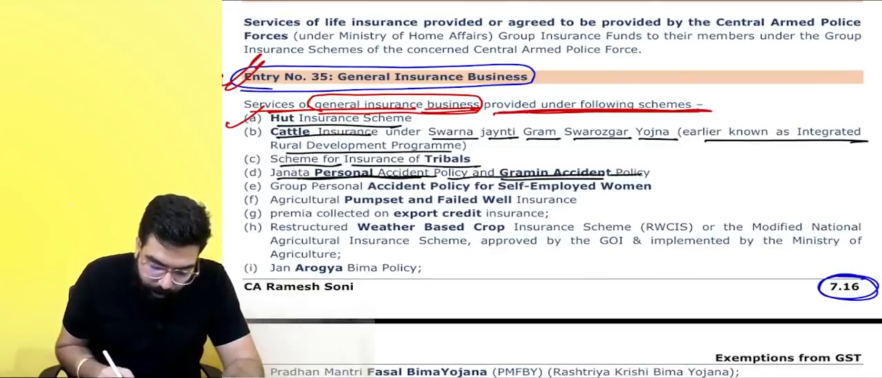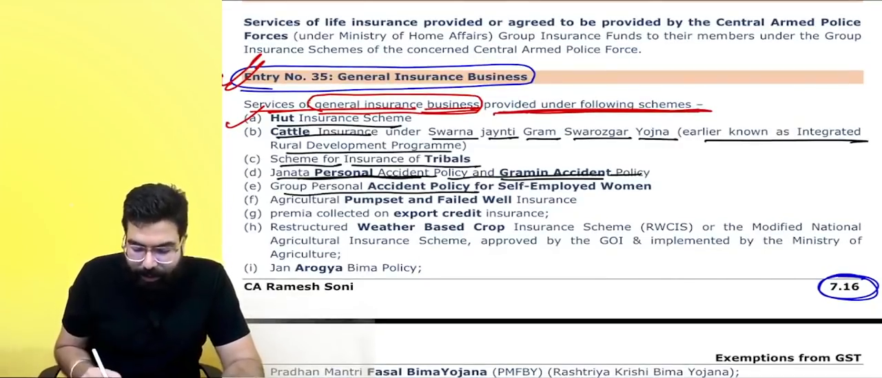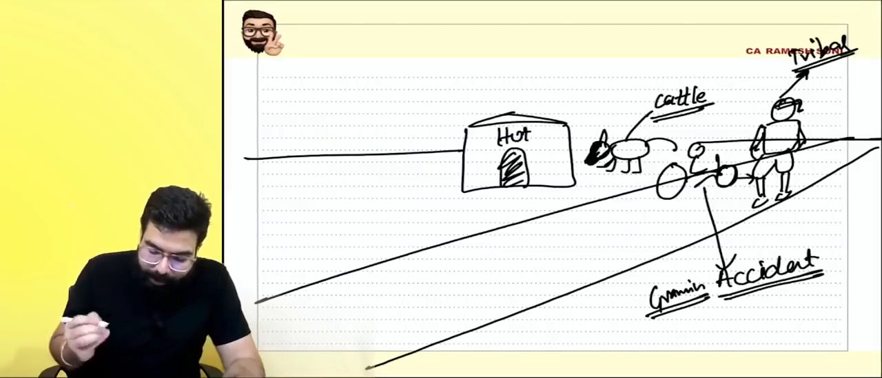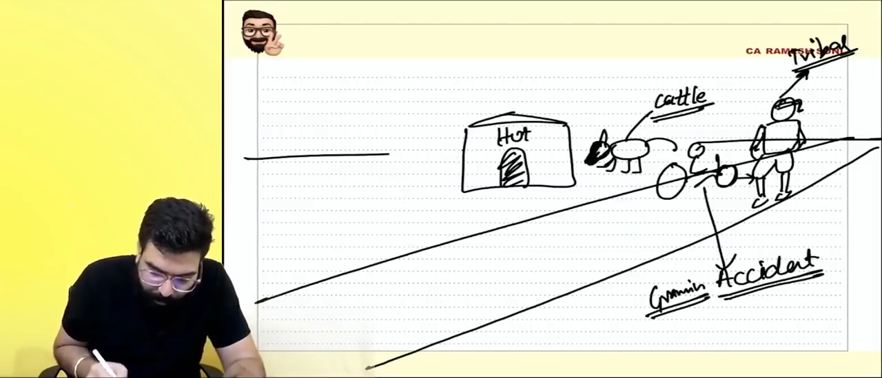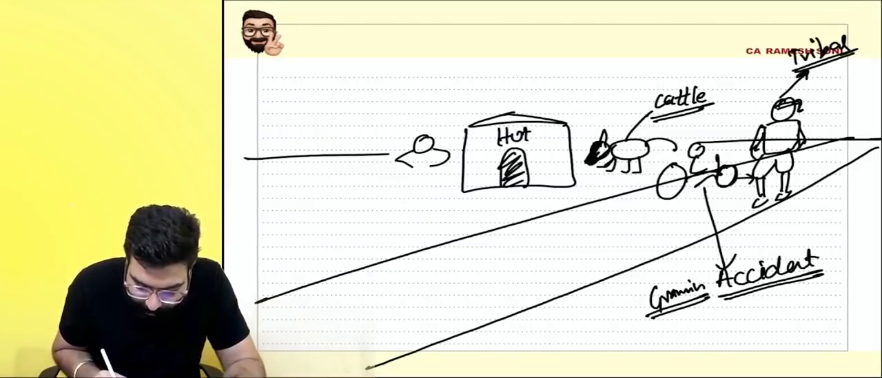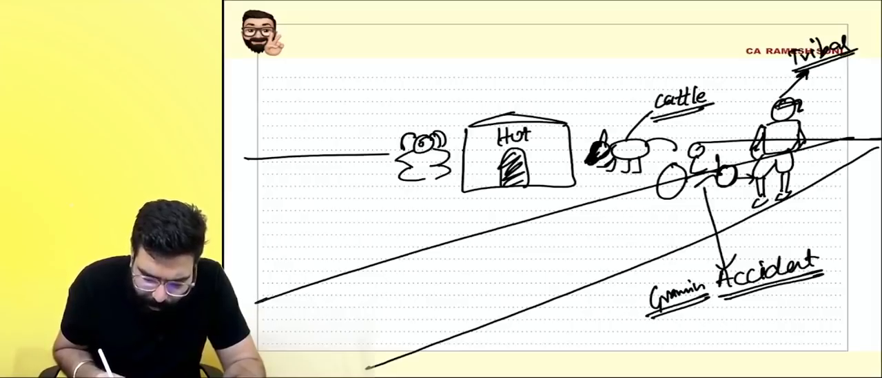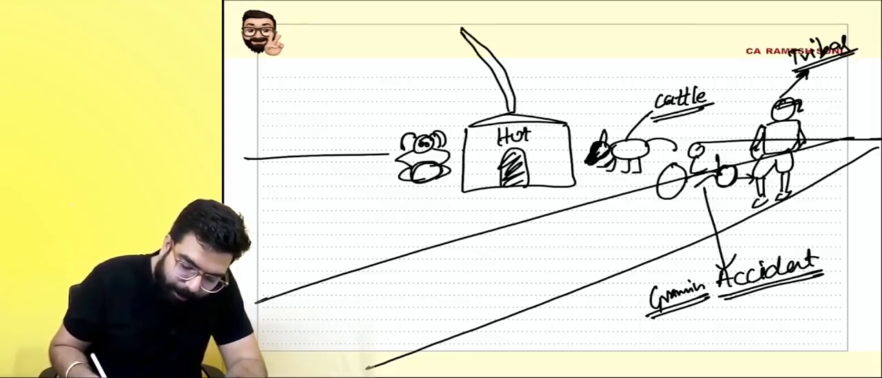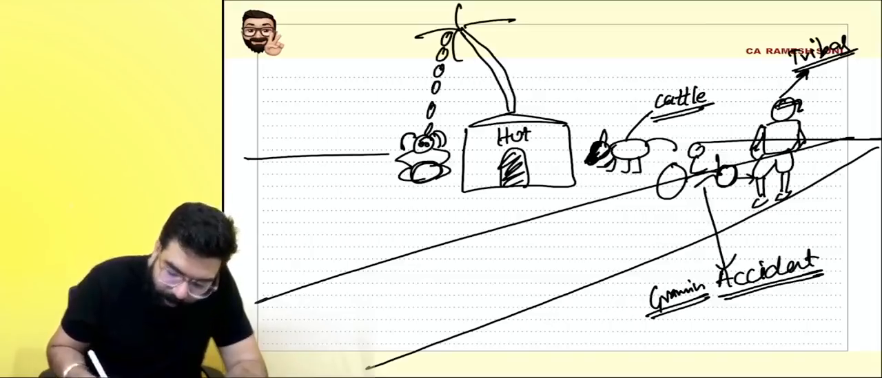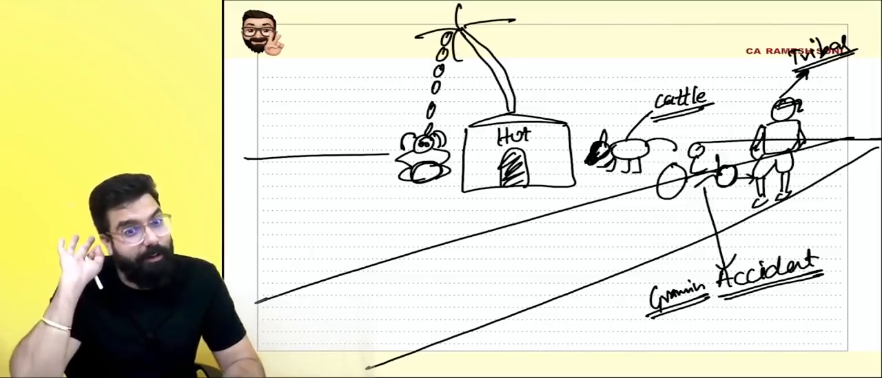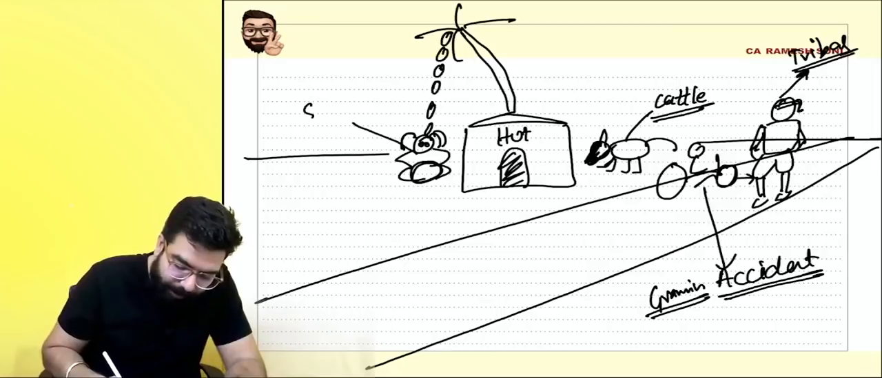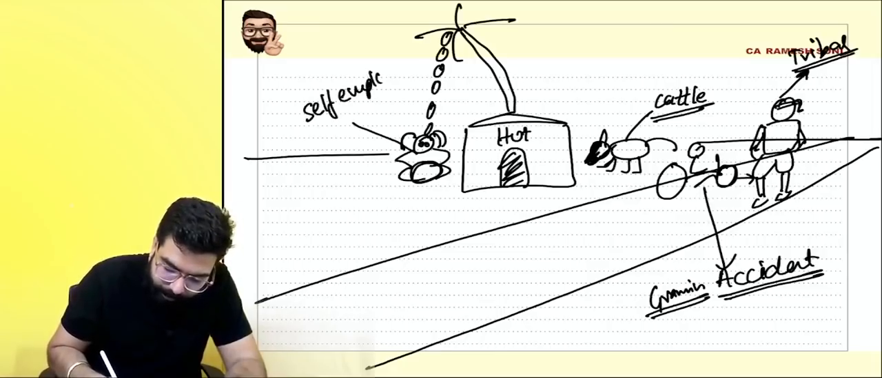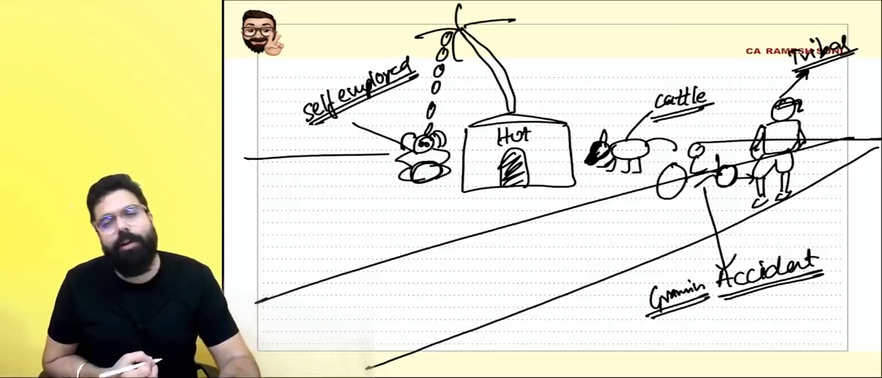Next. The next one is group personal accident policy of self-employed women. For example, I'll make a self-employed woman over here. One woman is there. She is self-employed. What is she doing, sir? She is a self-employed woman. She is working. She is doing some work. What if an accident happens to a self-employed woman? There is a coconut tree. One coconut, what if it falls? So they are telling, Baba, everything told in class is only for classroom purpose. If any insurance related to self-employed women is done, no GST. Okay, sir. Next.